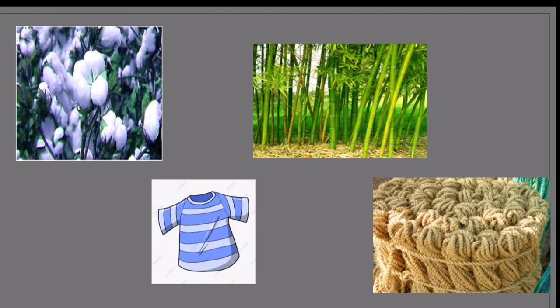Now in summer we all love to wear cotton clothes because it is a hot season. We are comfortable wearing cotton clothes, and cotton clothes are derived from the cotton plant, right? When the flowers of the cotton are ready to burst, that is, when they get matured, cotton comes out of them. Then we make yarn out of it, and from that you get these cotton clothes. Similarly, from jute you get jute bags, ropes and jute products.